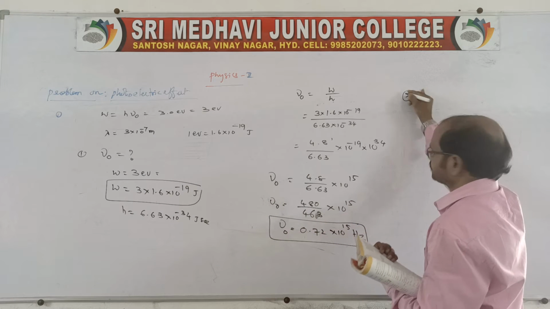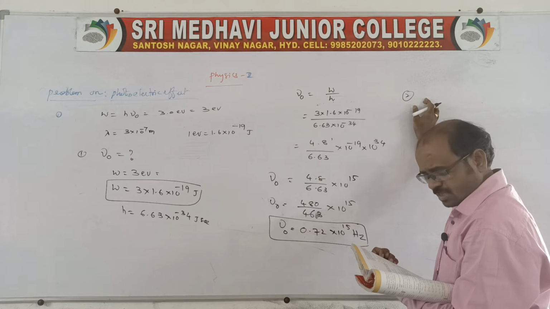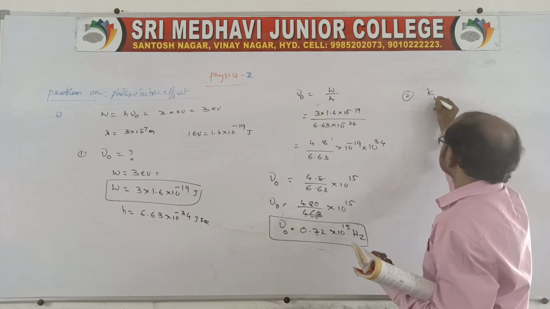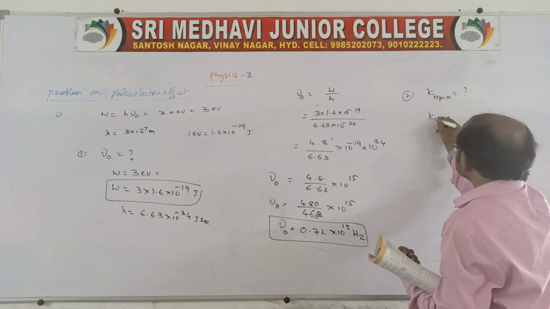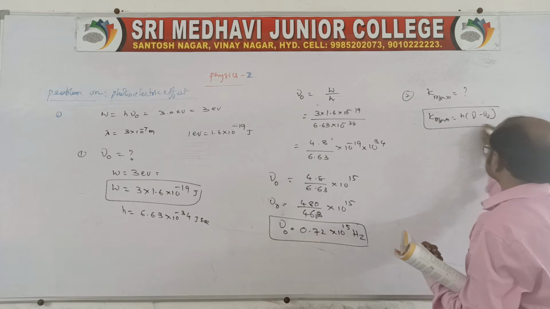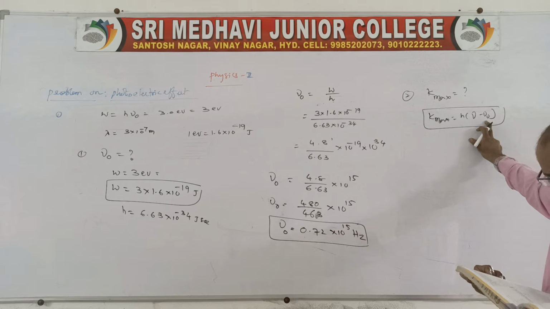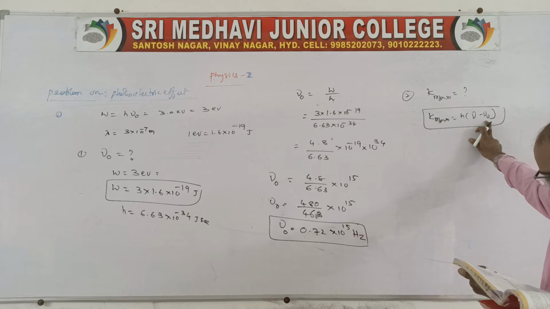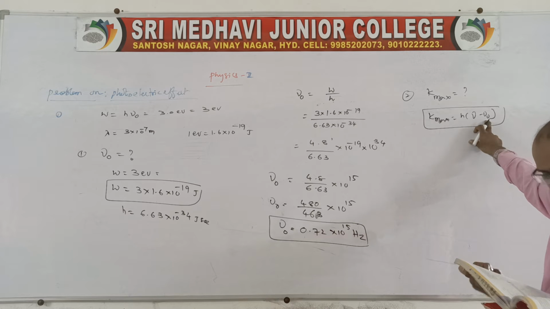Coming to the next, it asks for the maximum kinetic energy of the photoelectrons, K maximum. We can write K maximum is equal to h into nu minus nu naught, as in the derivation. We know nu naught, and now we need nu.